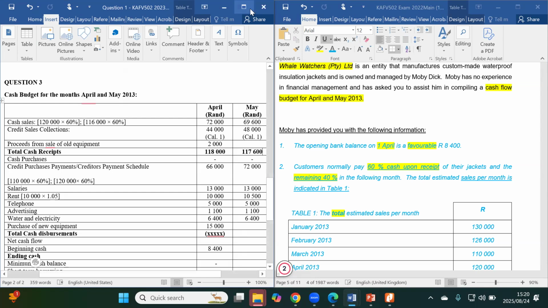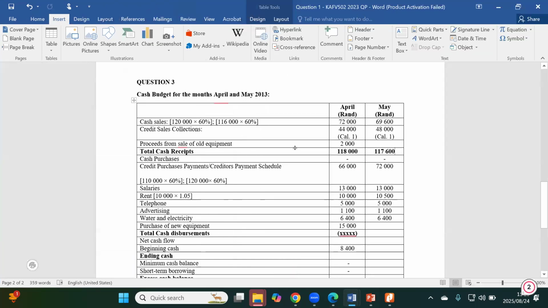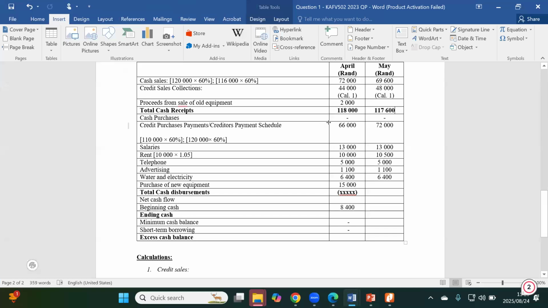Let me just expand this now because we have already taken everything we needed from the information in the question paper. So now we go for the total cash disbursements.